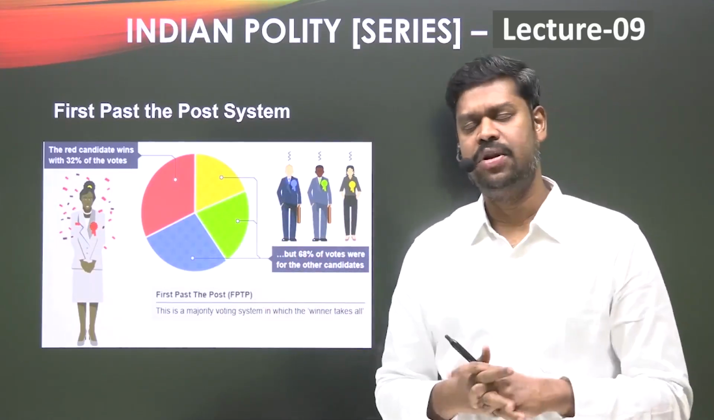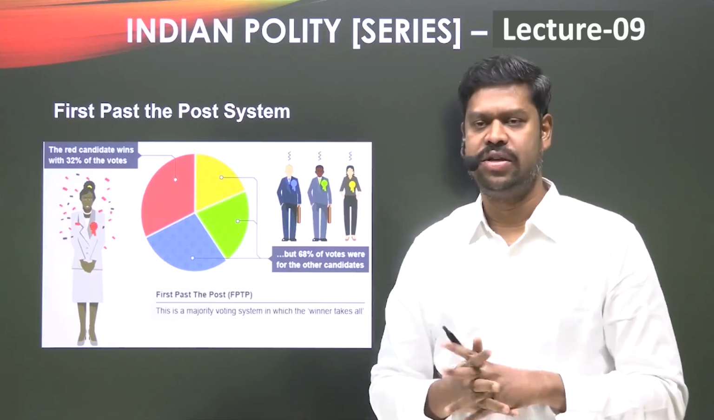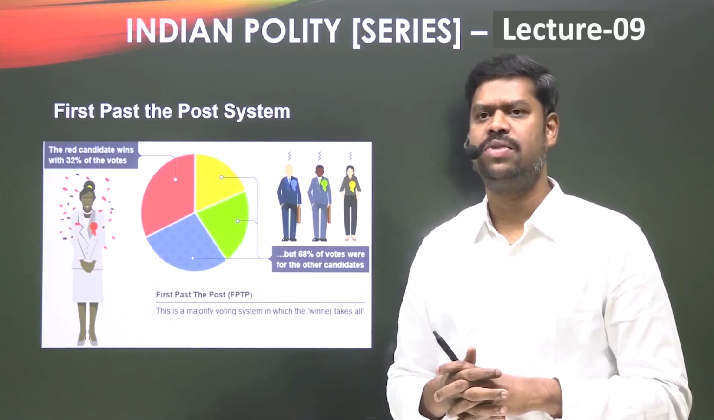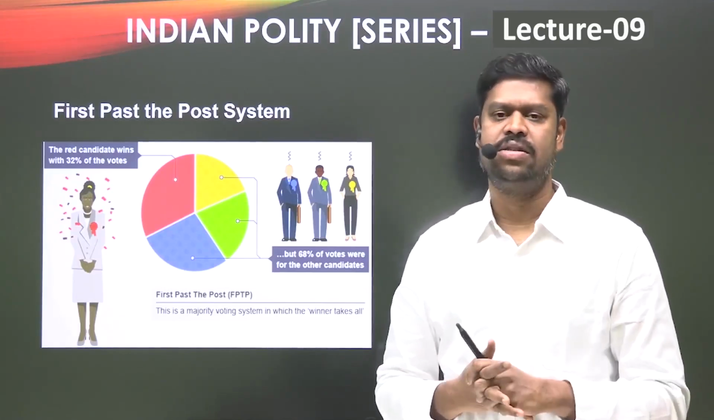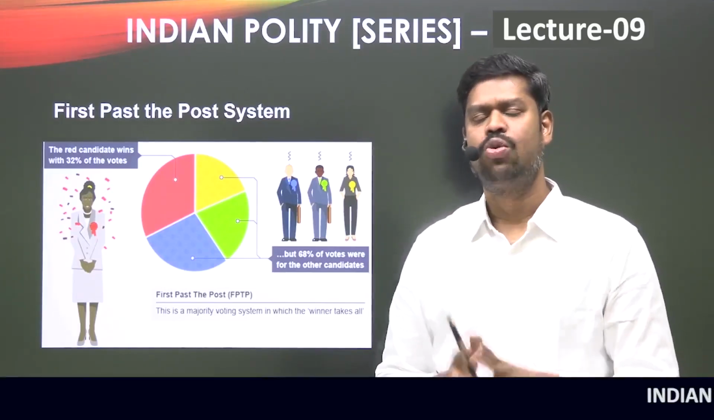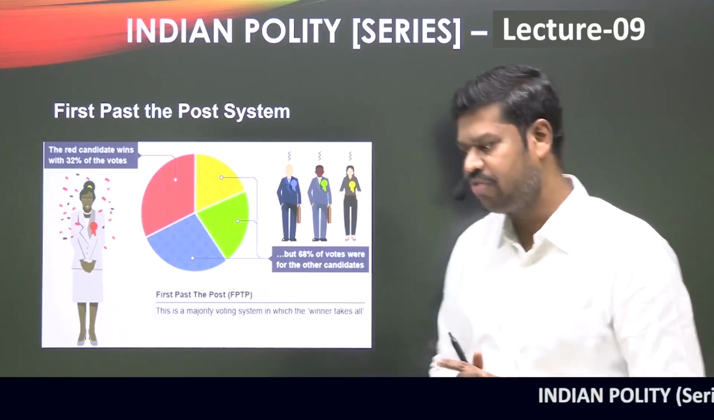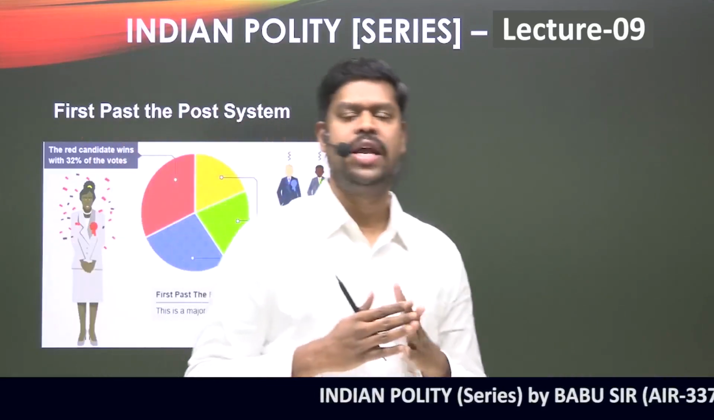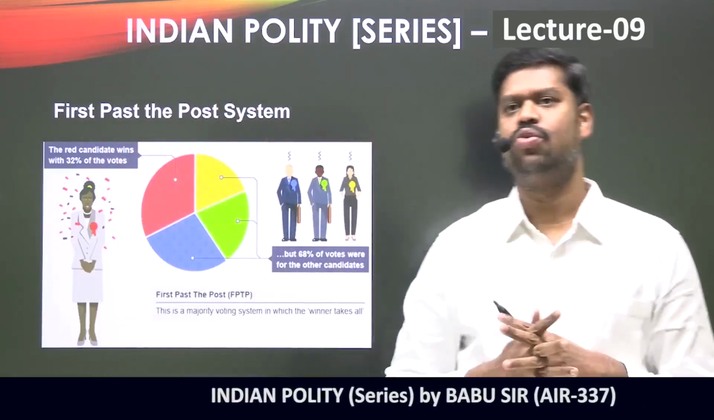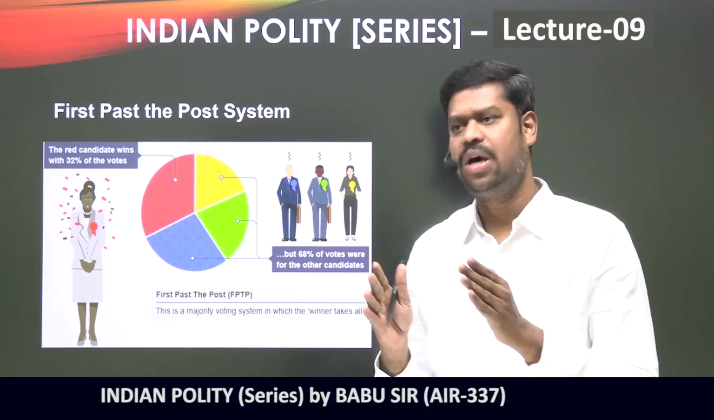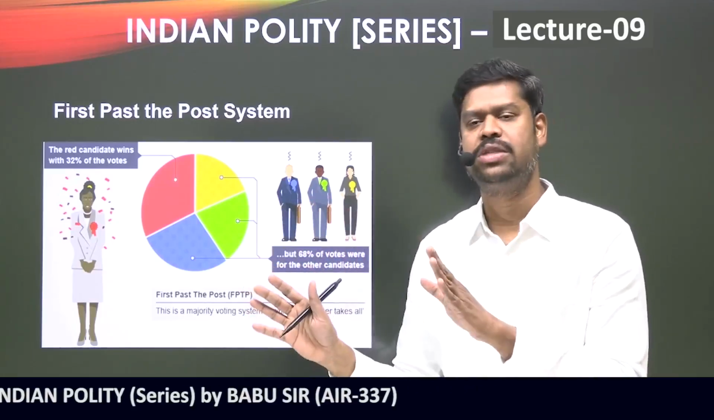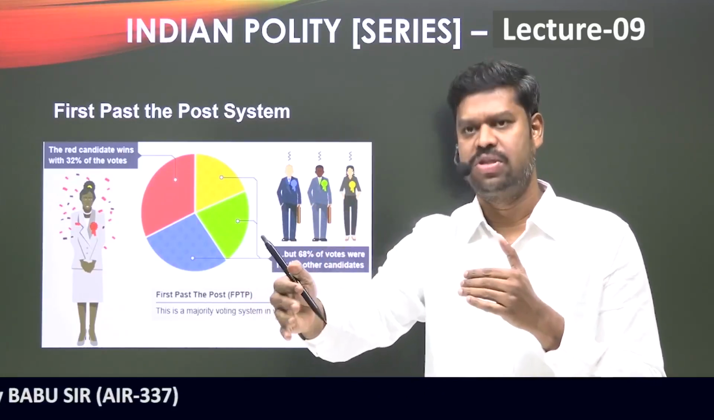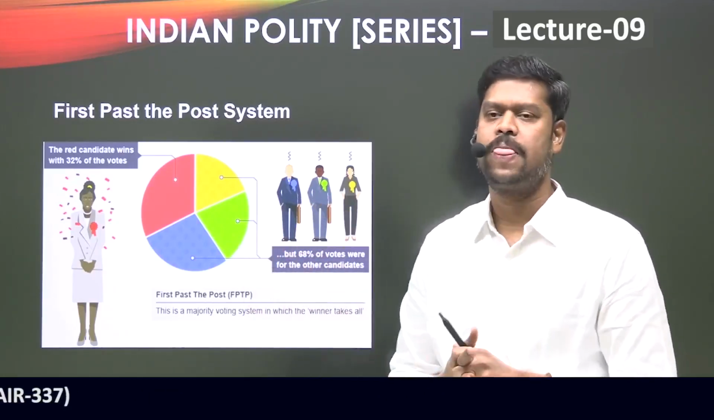Say, for example, let us assume that there is a 100-meter running race, and 5 candidates are contesting this race. Who is usually considered to be the winner? As per the rules we know, anyone who crosses the post first would be the winner. So out of the 5 candidates, whoever crosses the finish line first would be the winner.